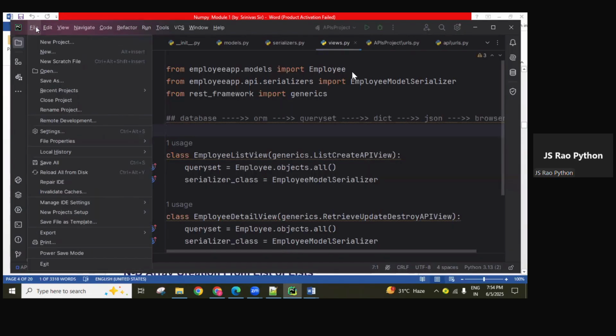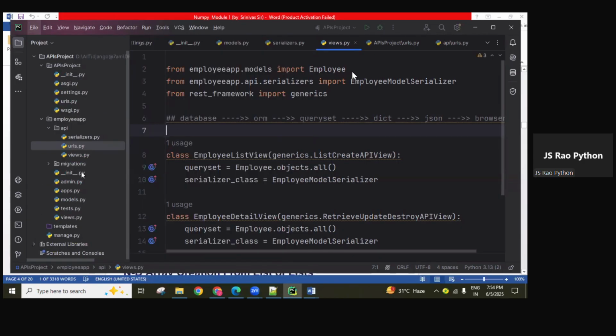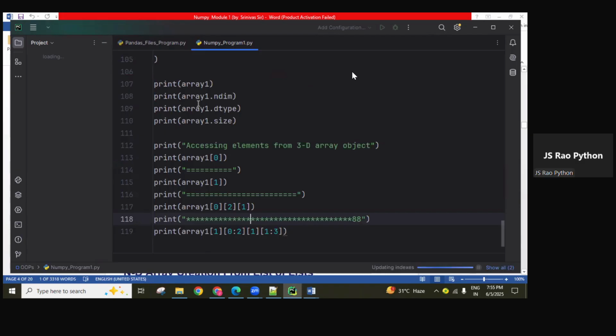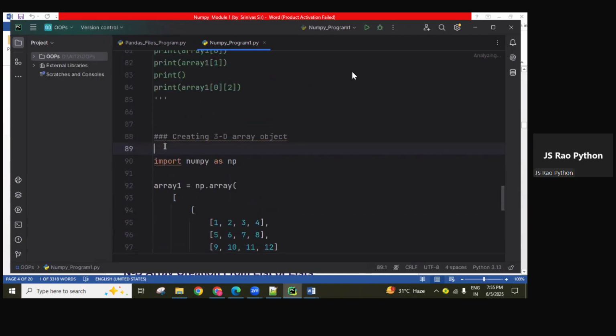I'll open our previous program. Okay, here are the number of programs we did. One small point I want to explain.